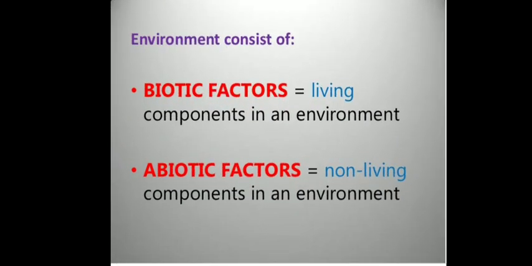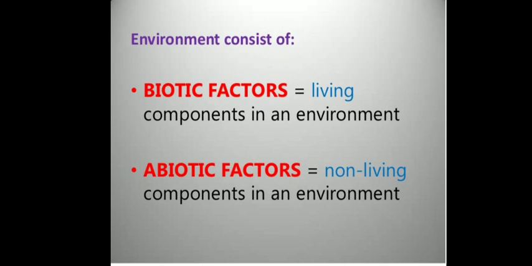So, as we have seen in the definition, environment consists of two factors. One is your biotic factor, means all the living components present on the surface of the earth, which may be your plants, animals, or different types of microorganisms. And the second component in the environment is your abiotic factor. These abiotic factors include all the non-living components in the environment.